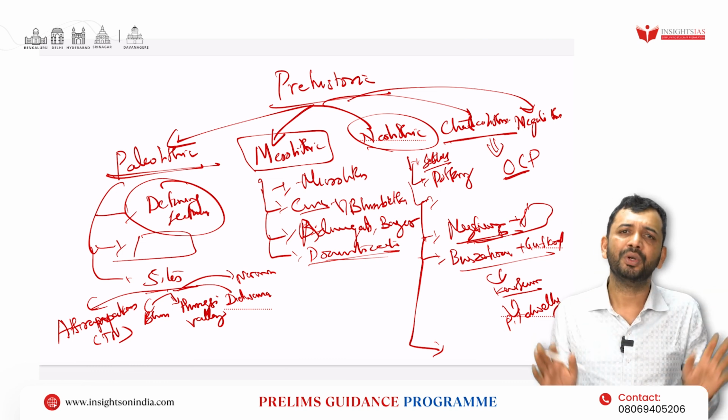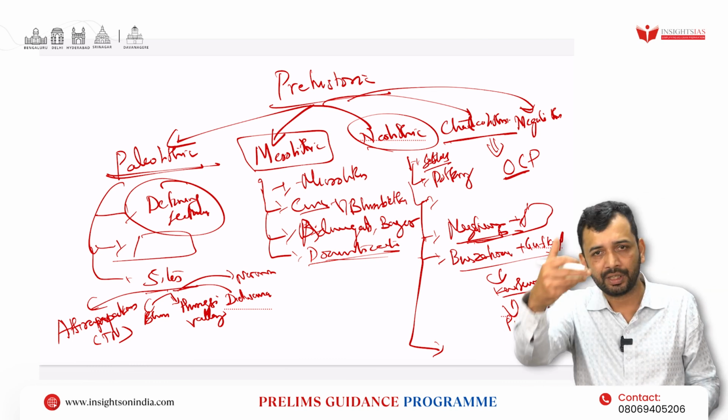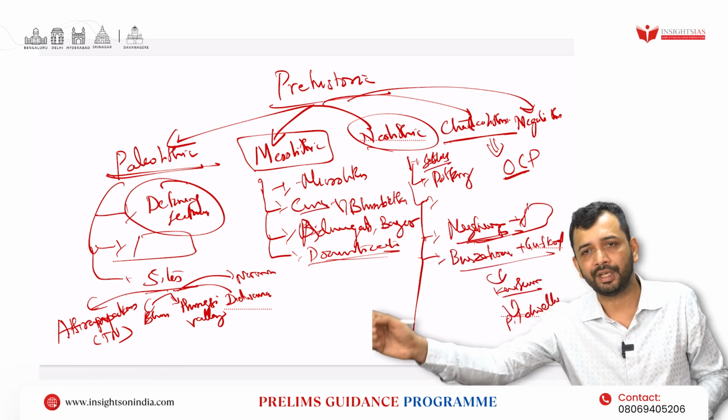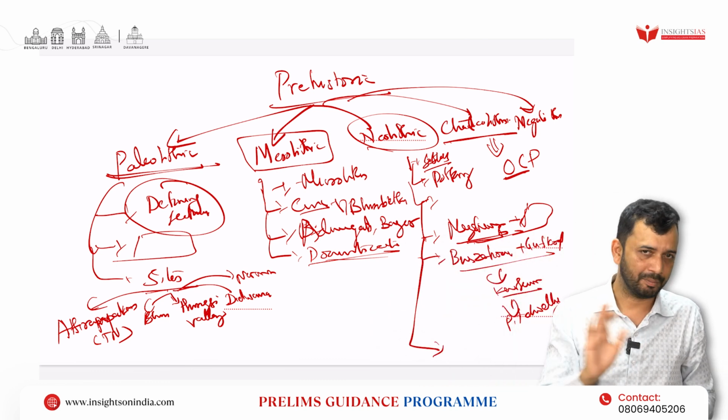That's it. Only the basic information, because nowadays they are asking questions, right? They can give a site and ask whether it is Jorwe, whether it is Kayatha, like that. Just know the culture name and then the site name. That's it basically.